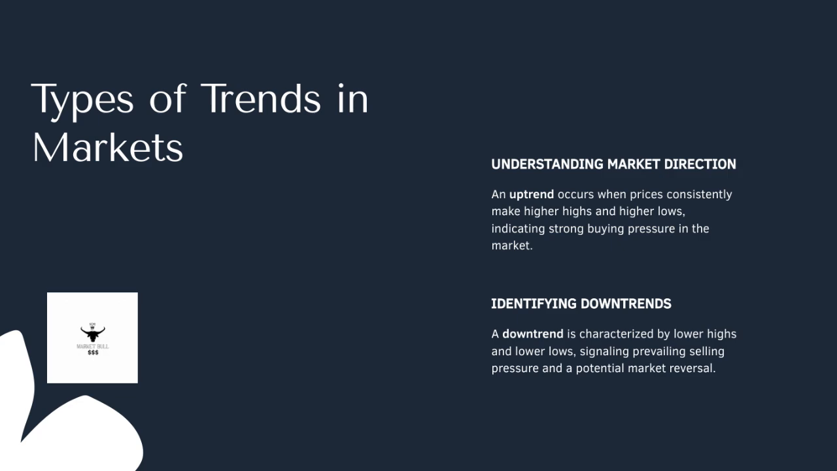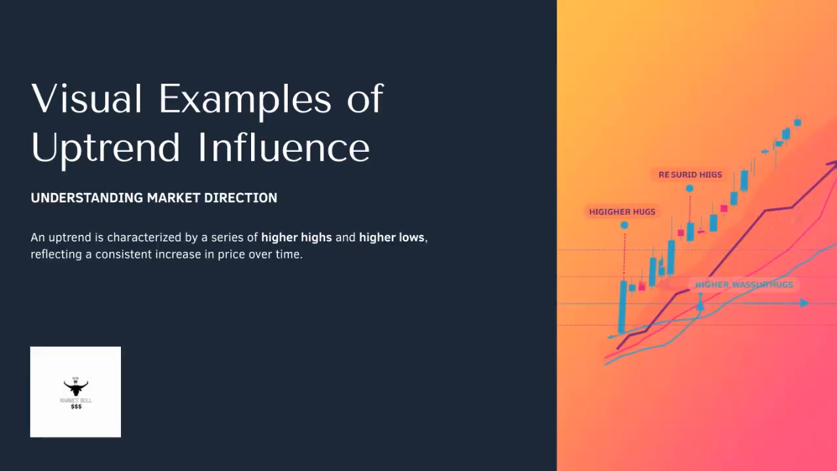So, in summary, a downtrend shows us that sellers are dominant, and it's essential to watch for signs of a reversal or continuation in this pattern. Let's take a closer look at some visual examples of an uptrend.